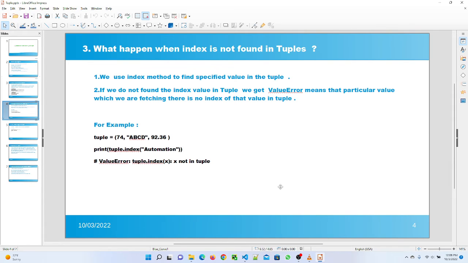So here I mentioned the example for that. I mentioned tuple and I mentioned 3 values here. When I call tuple.index and I give the value automation as a string, it shows me the value error.